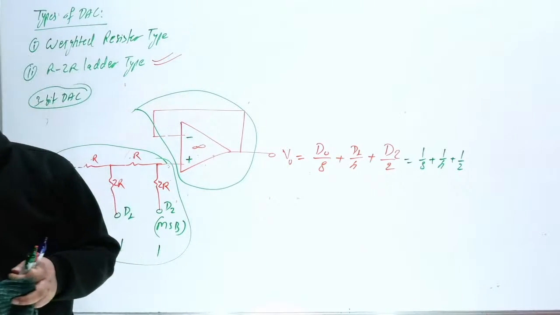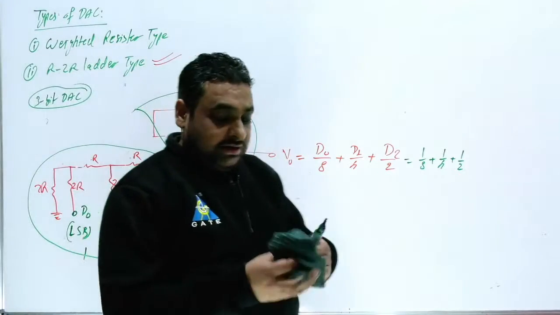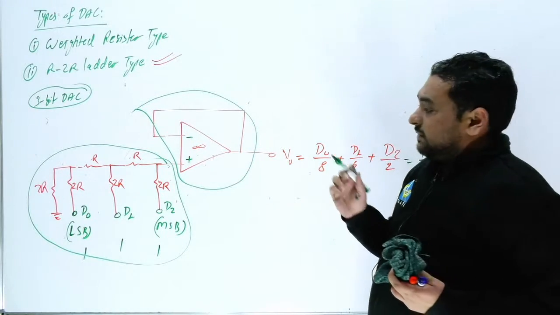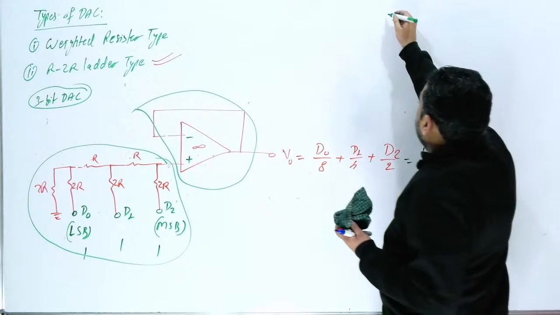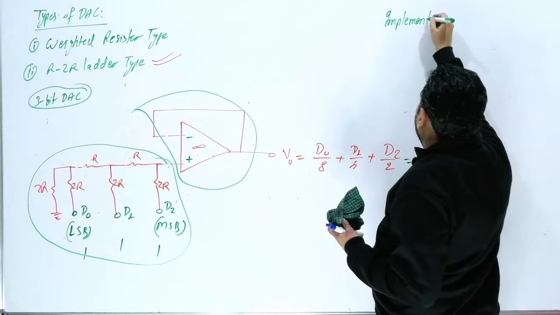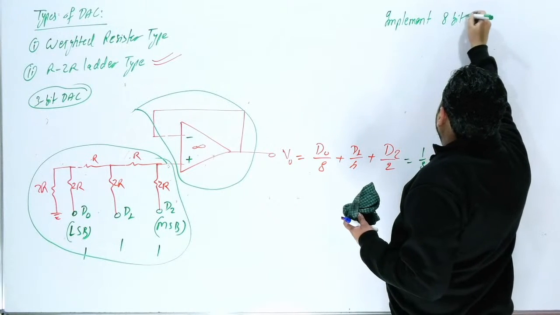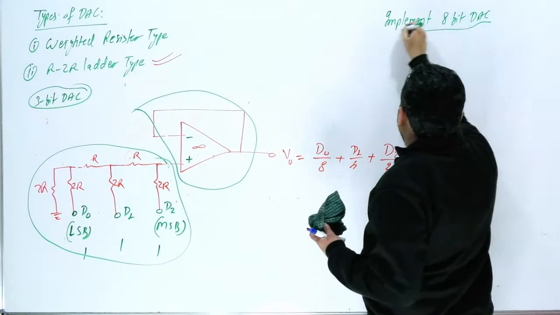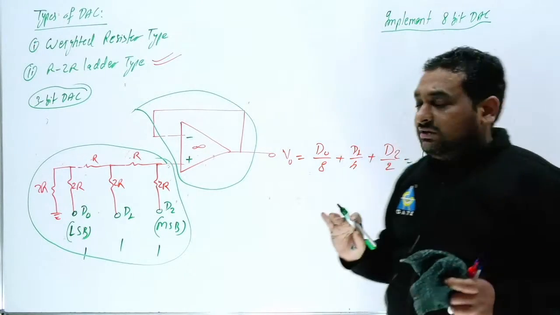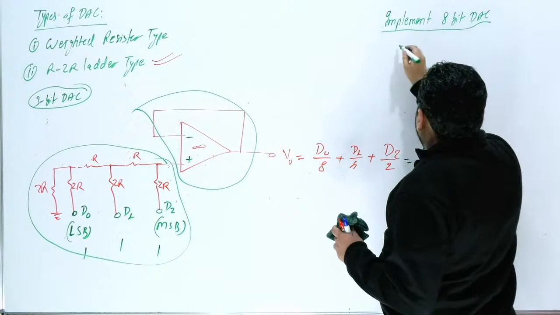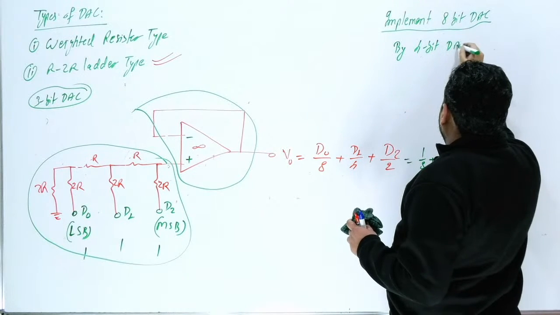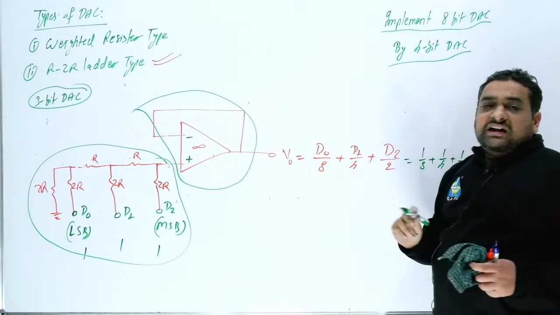Now I am going to take one good problem from here. In the GATE exam, which kind of question will be asked by the examiner? Suppose we want to implement an 8-bit DAC, but we don't have an 8-bit DAC, we have a 4-bit DAC. So implement an 8-bit DAC by using 4-bit DACs. This is a GATE level question.